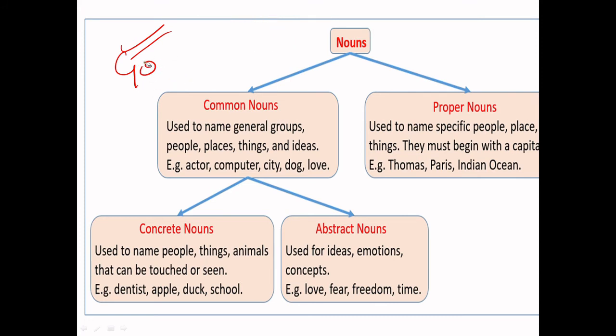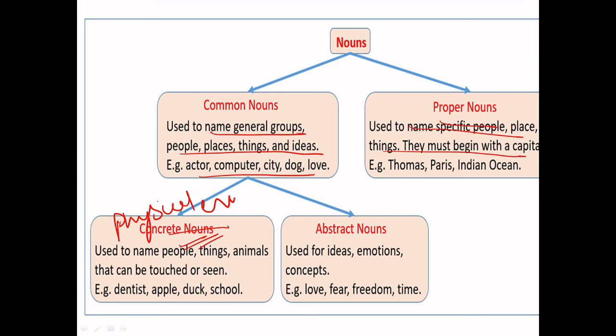Erase this all. Right? Now, if I talk about nouns, what are common nouns? Common nouns are those nouns that name general groups, places, people, things, and ideas. For example, actor, computer, city, dog, love. Proper nouns are those nouns that are used to name specific people, places, and things. And concrete nouns: these are things that can be physically perceived. They have a physical existence. Basically, this is the basic idea. This is a basic table that is going to explain it to you.